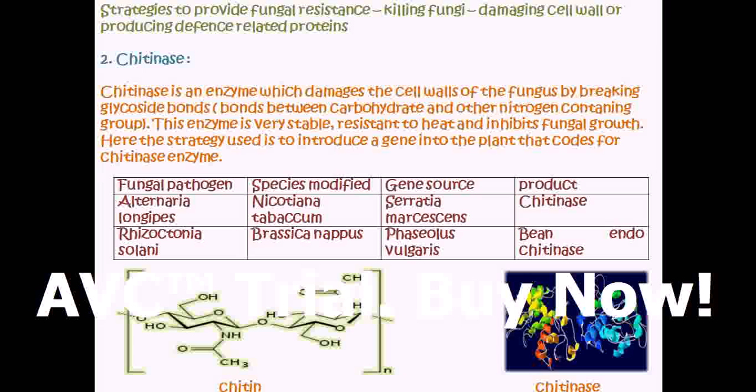This is a glycosidic bond. So chitinase is an enzyme which breaks this glycosidic bond, as a result of which the cell wall of the fungi degrades. Here the gene source is Serratia marcescens, species modified is Nicotiana tabacum, and the fungal pathogen against which resistance is developed is Alternaria longipes. This is the other example.